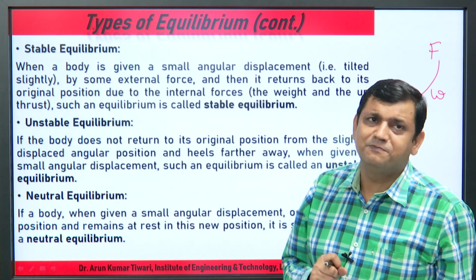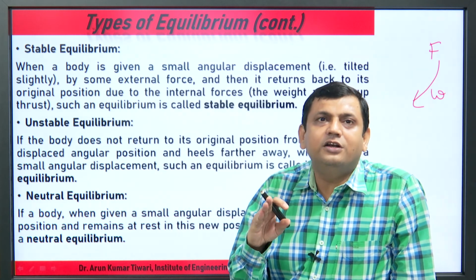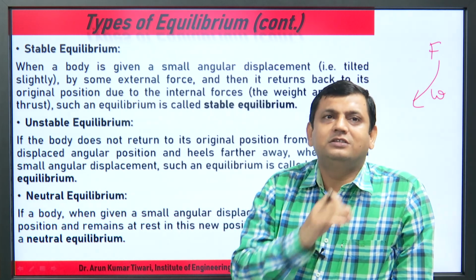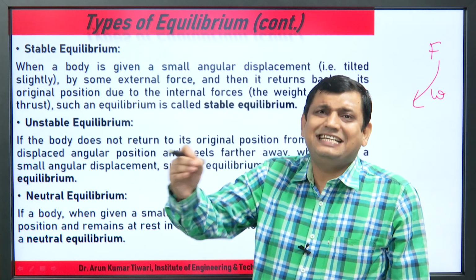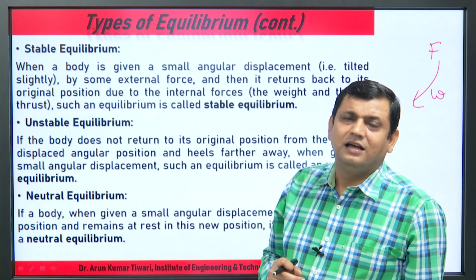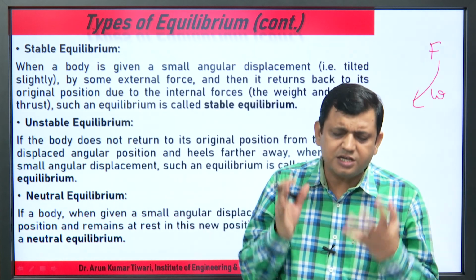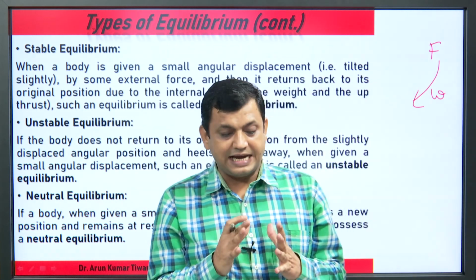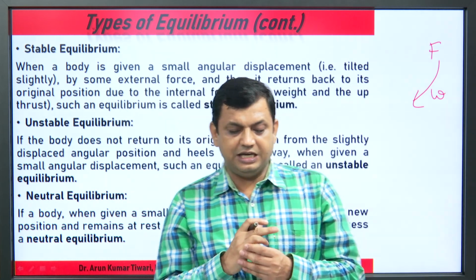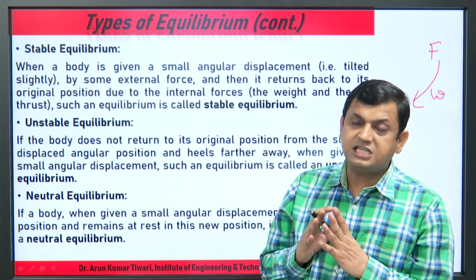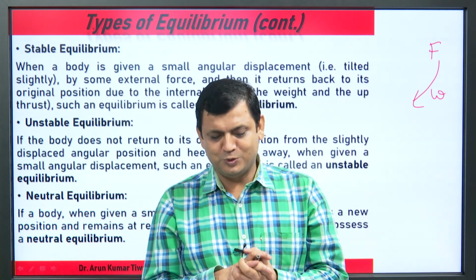What about unstable equilibrium? If the body does not return to its original position from where it was displaced, but heels further away when given a small angular displacement, such an equilibrium is called unstable equilibrium.